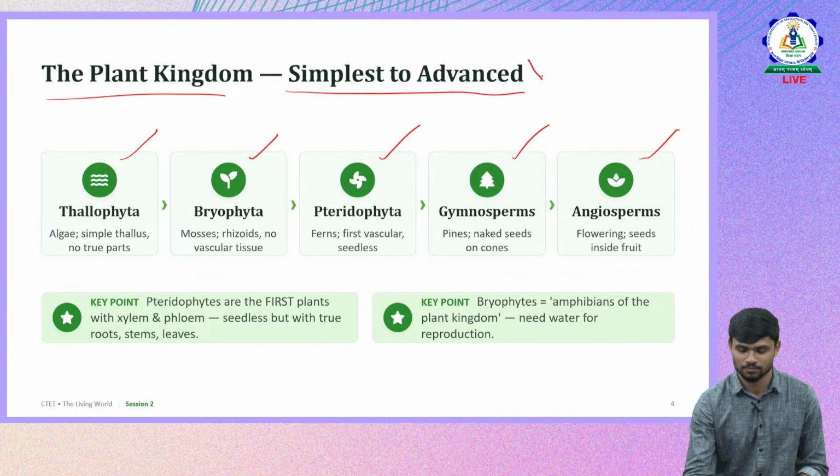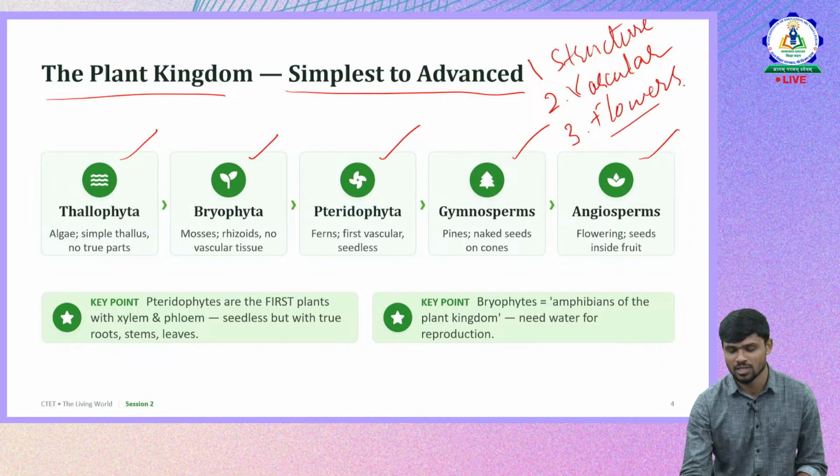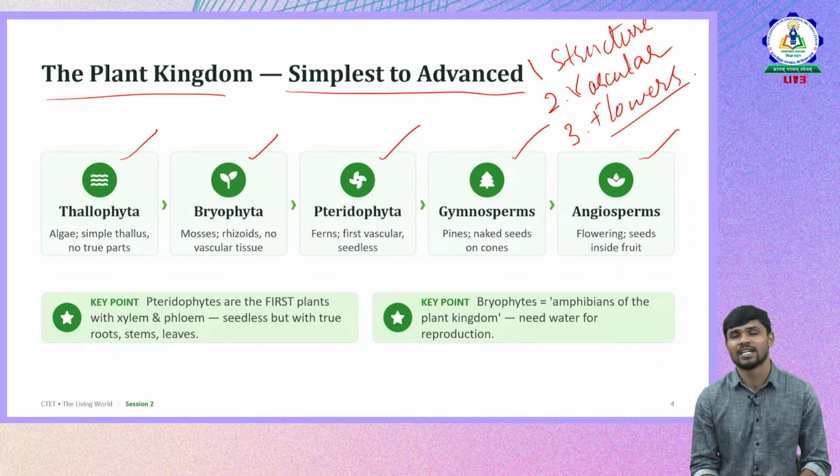Based on what criteria were the plants divided into these groups? One was the structure of the plant: whether the plant has all the true plant parts, whether there is a stem, whether there is a true root, whether there are leaves, whether there are flowers. Then whether they have vascular tissues or not, and whether they have flowers or not. These are a few criteria based on which plants were divided into 5 groups.